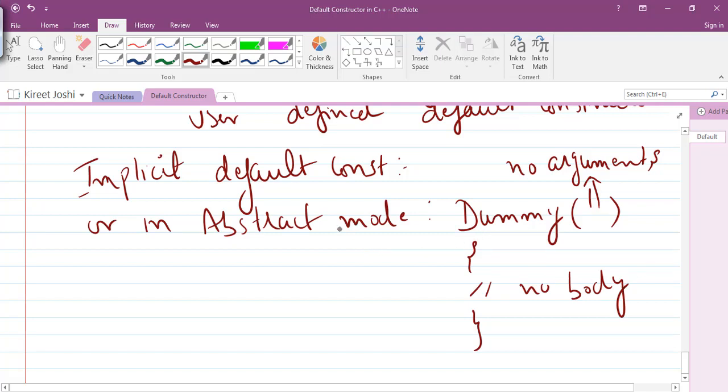This type of implicit default constructor must have been invoked by the compiler, and this constructor is not visible to you. So this was the constructor that was invoked when an object of type dummy was created. So this is an implicit default constructor. The two things you have to remember: default constructors are constructors that take no arguments. This is very important. And it may or may not have a body.